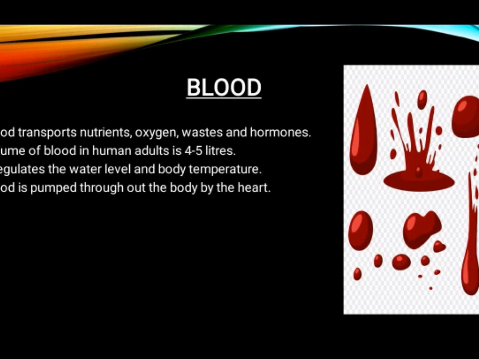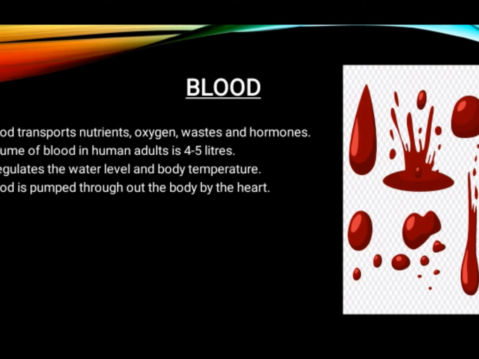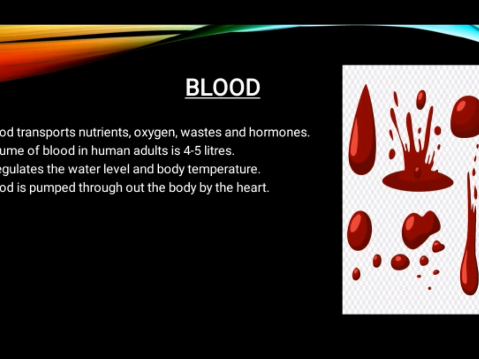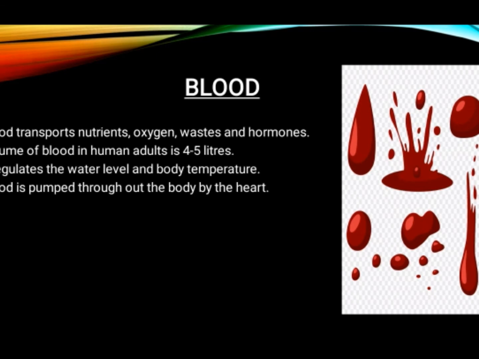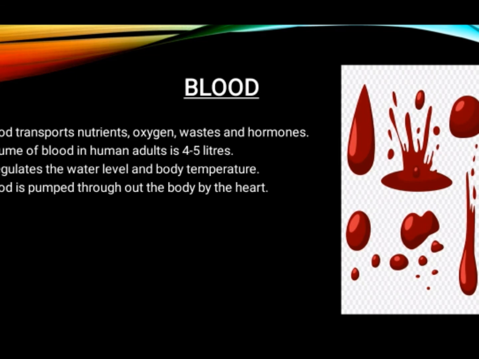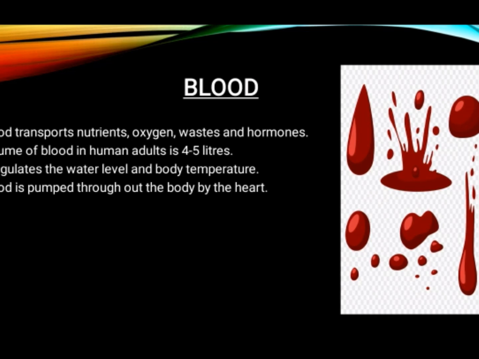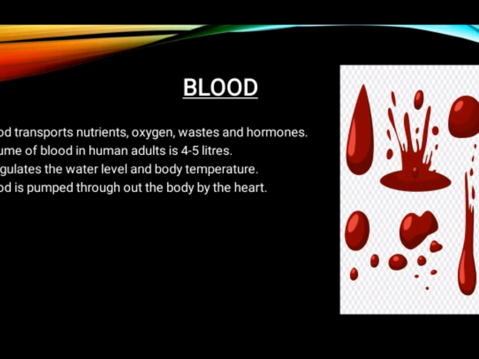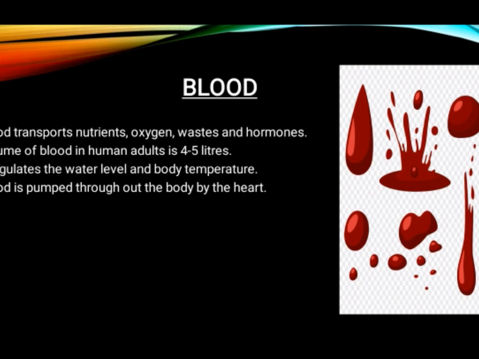Volume of blood in human adults is 4 to 5 liters. It regulates the water level and body temperature. So regulates means it maintains the water level and body temperature. Blood is pumped throughout the body by the heart. How is this blood pumped throughout our body? By the heart.